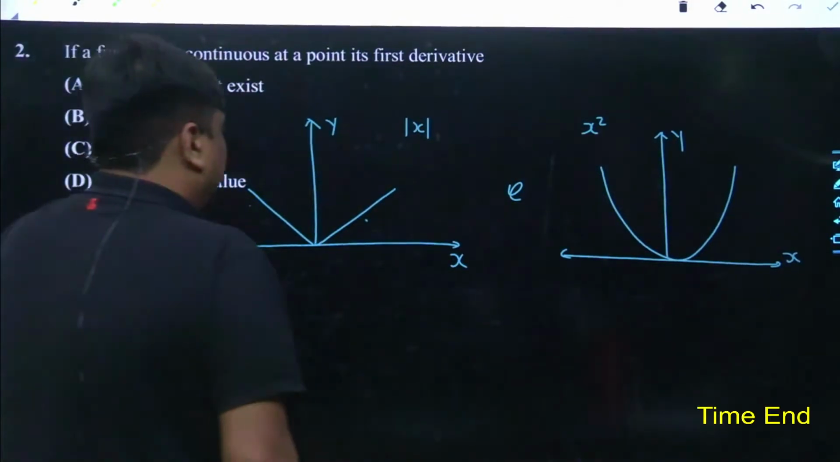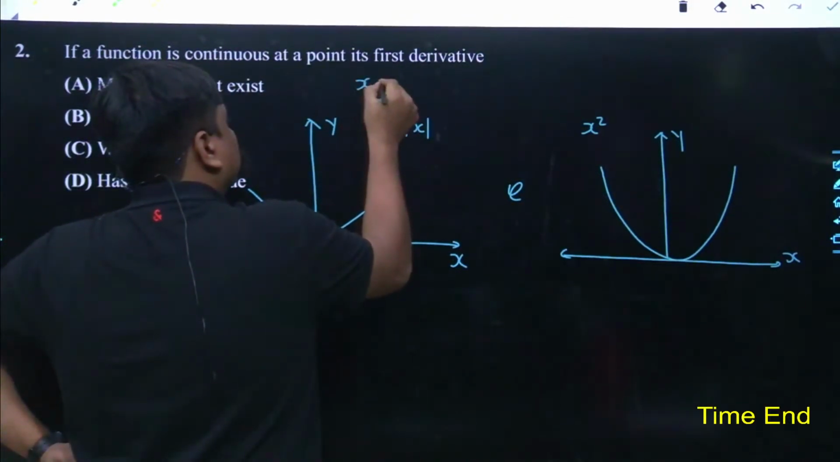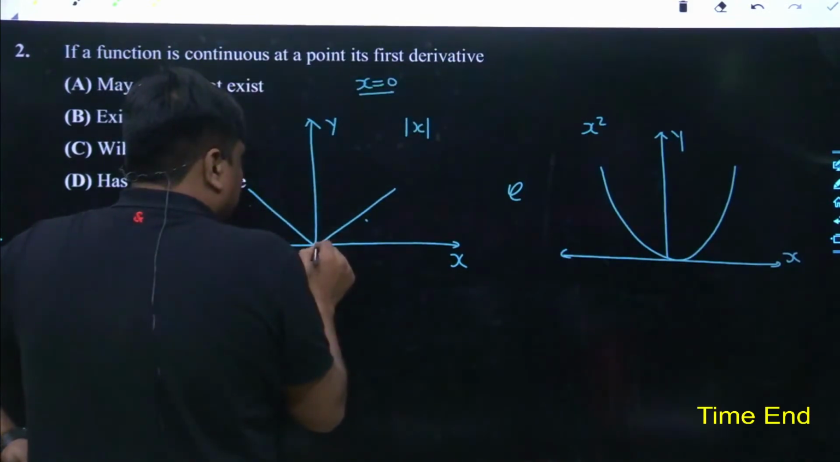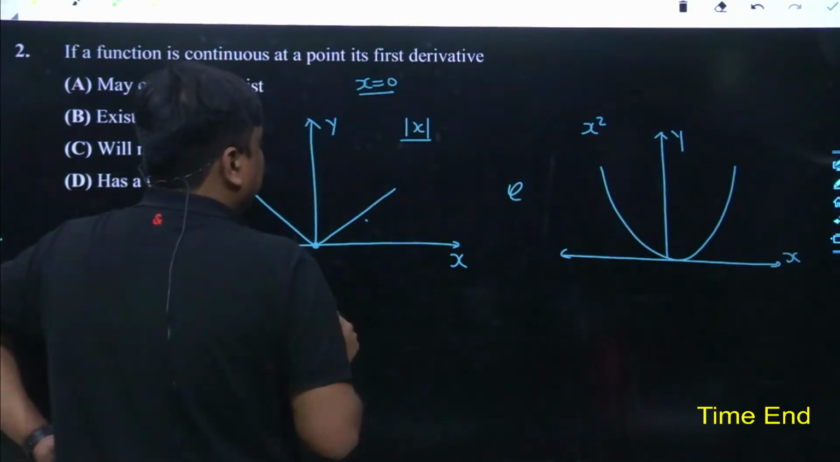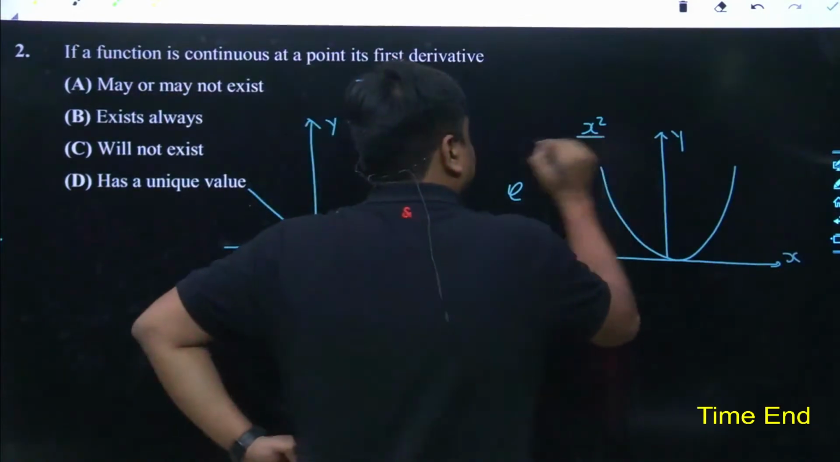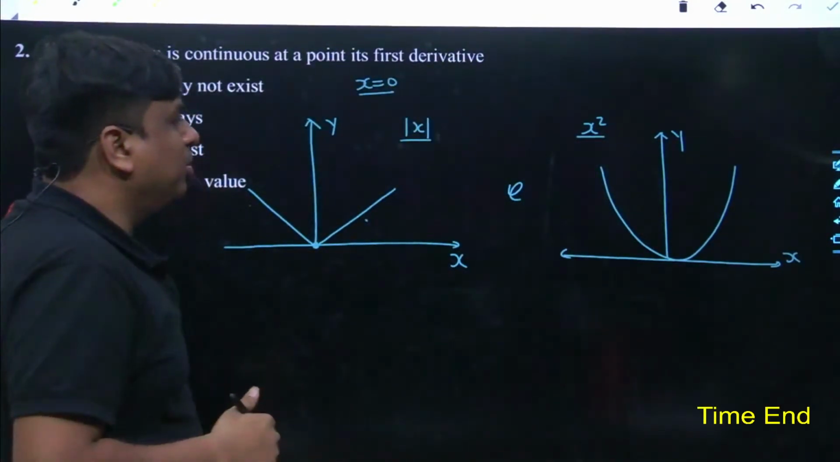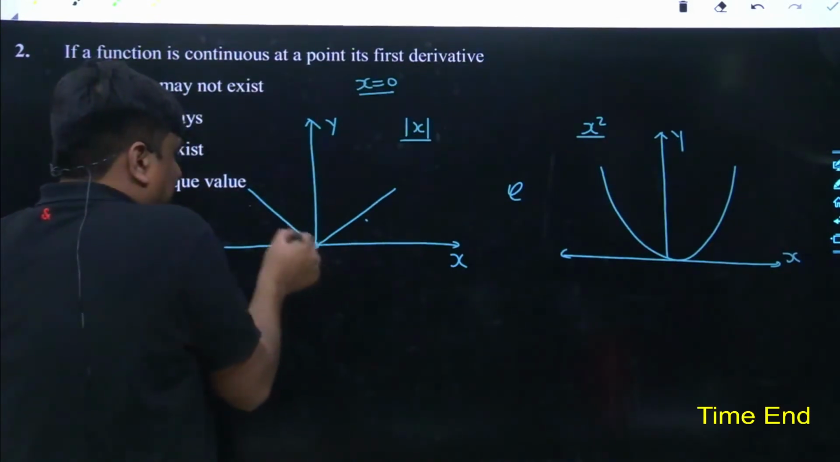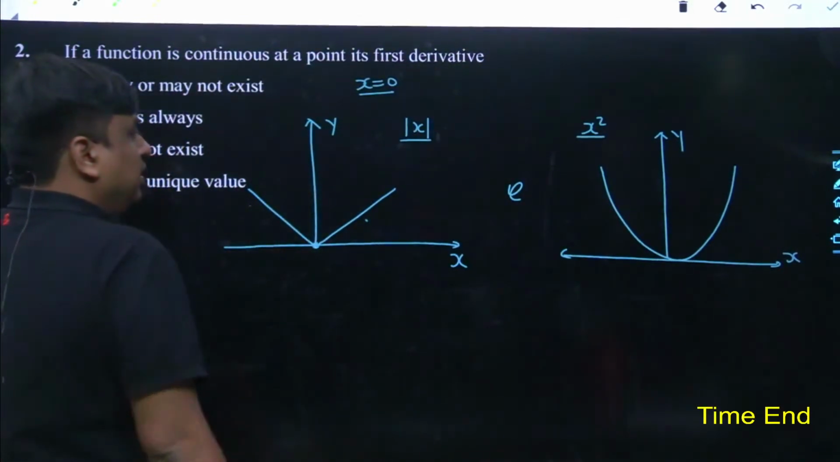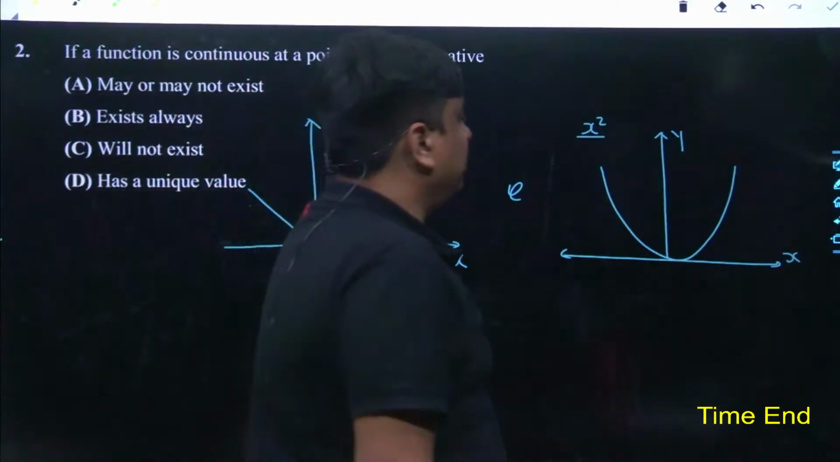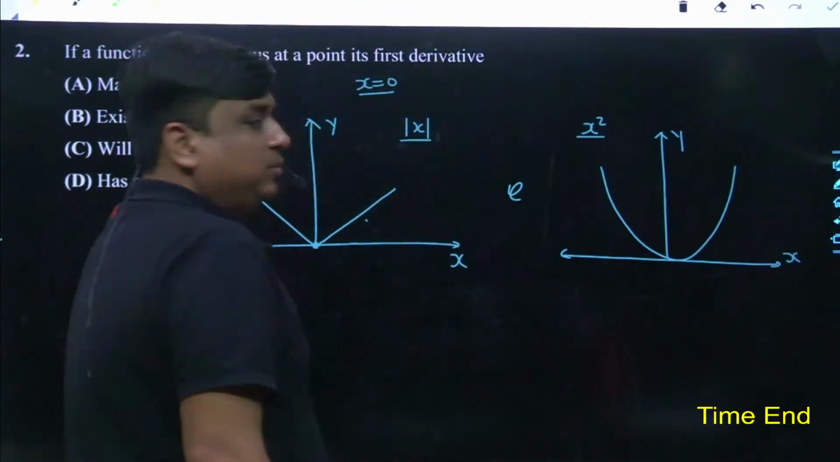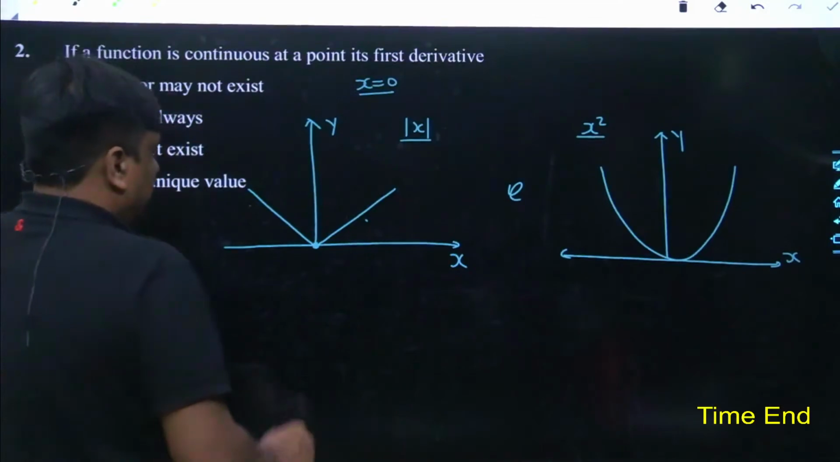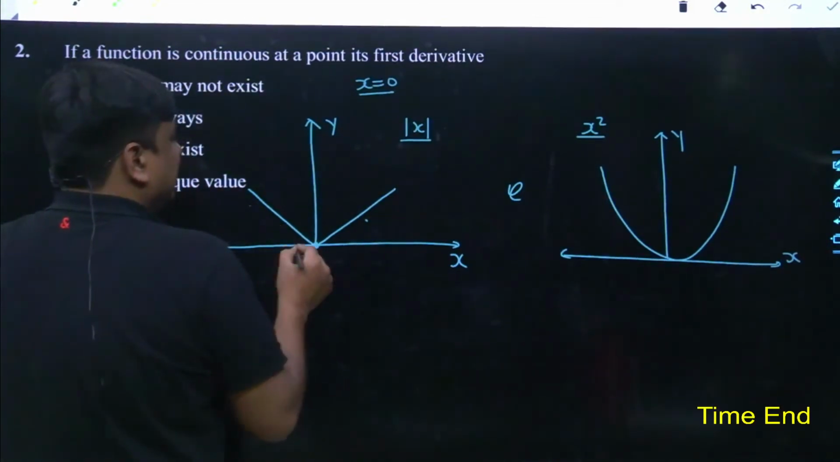Now, my point of interest is at x is equals to 0. At x is equals to 0, whether you take the function magnitude of x, or modulo of x, or you take x square, both are continuous. How did I know about the continuity? Because I did not leave the plane while drawing this curve. So just by watching the curve itself, I could tell the answer. But here the cusp has been formed,